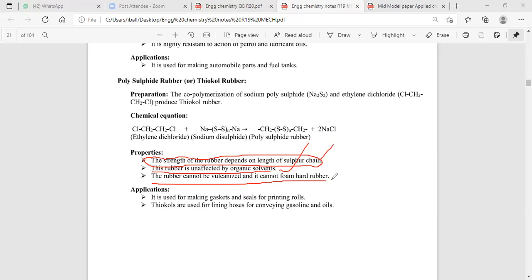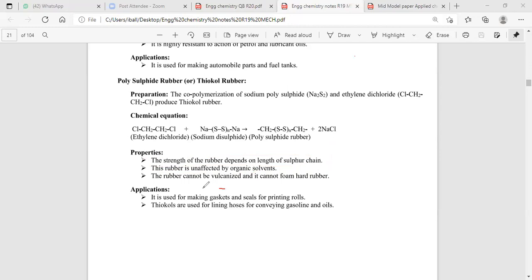Generally, vulcanization is a process identified for natural rubber. But thiokol rubber is a sulfide rubber, prepared from ethylene dichloride plus sodium disulfide. Thiokol rubber cannot be vulcanized. Okay, then next you can see the applications.